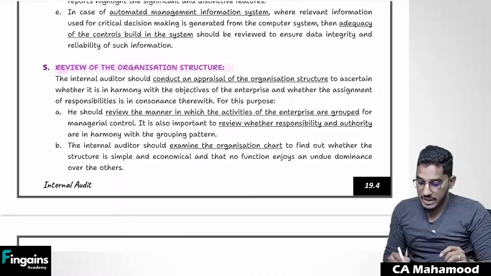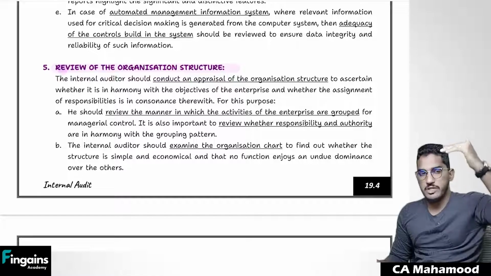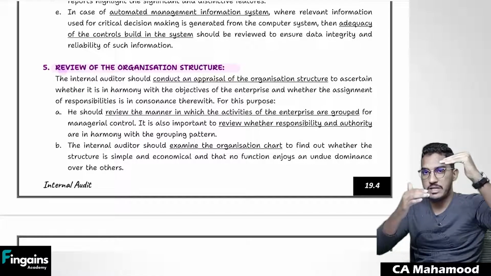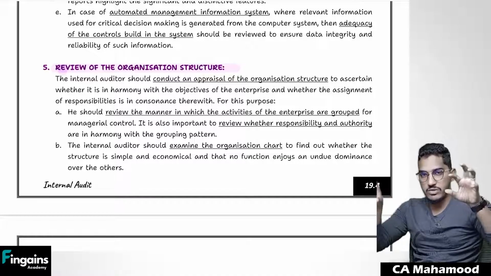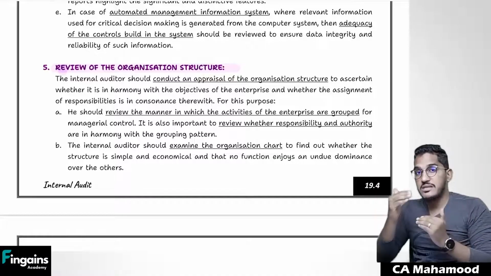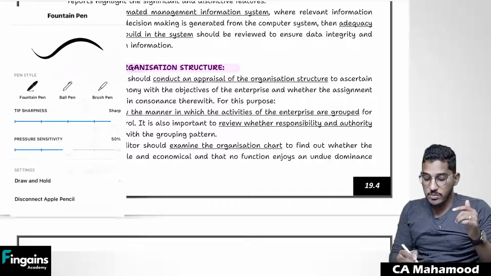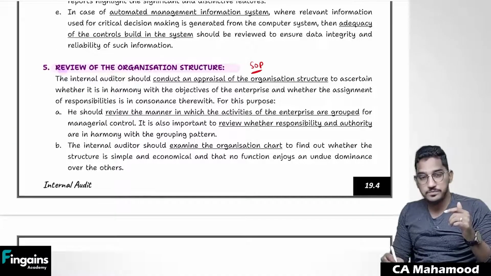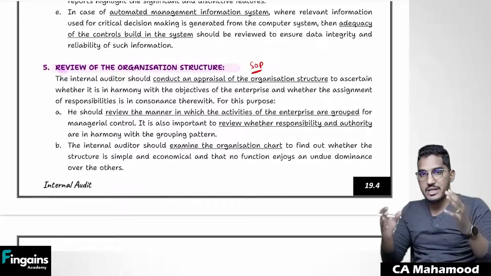Then he will verify the organizational structure, in the sense hierarchy. So who are top level management, what are their responsibilities, who are management, what are their responsibilities, who are at operational level, who are at executive level, who are at the ground level. If a transaction has to happen, what is the flow? So something called standard operating procedures, SOPs will be there. SOP in the sense nothing but documented form of how a transaction should happen.